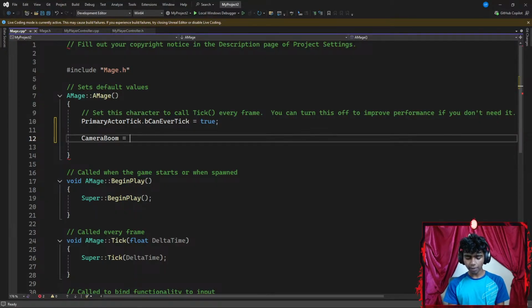Okay, that's it. For my camera boom, I'm gonna go ahead and create a default subobject. Let's go with CreateDefaultSubobject with angle brackets.